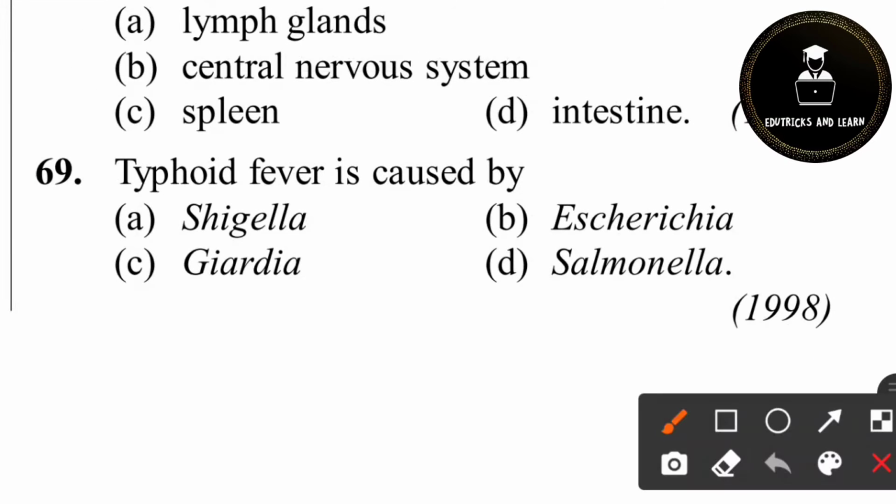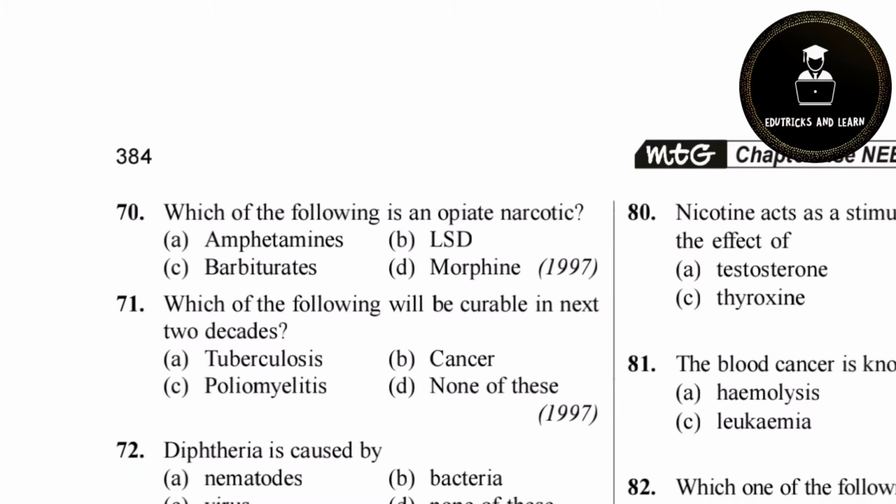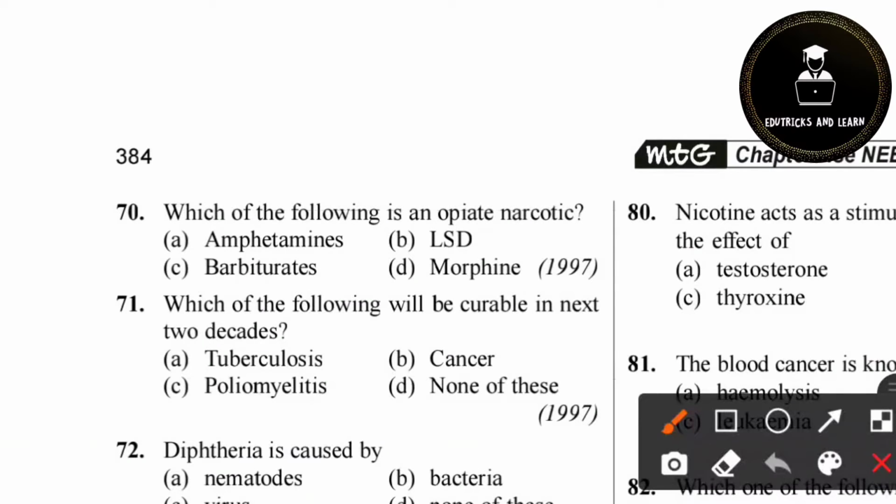Very easy question. Typhoid fever is caused by Salmonella. Very easy. Okay. 70th question. Which of the following is an opiate narcotic? We saw yesterday also what opiates are. Opiates are derived from the opium plant, and opiates have narcotic property. Narcotic property means it induces stupor and relieves pain. The drug which causes relieving of pain is called a narcotic. So for the 70th question, morphine is the correct answer because morphine has this narcotic property.